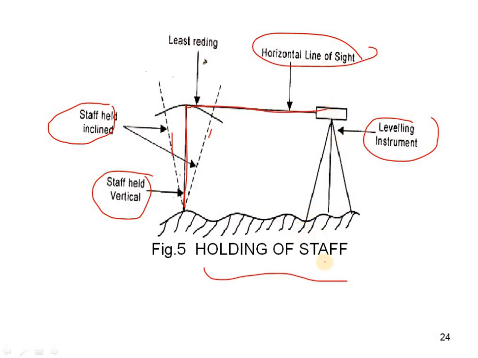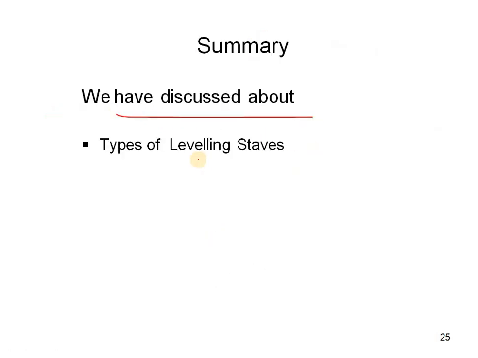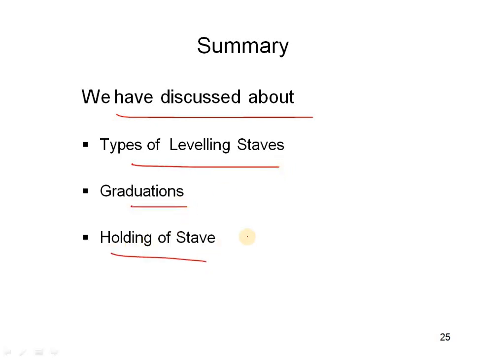So this is very important while holding the staff. Holding the staff is a very important process. Similarly, if it goes vertical or inclined in any position, the readings will not be got correctly. So finally, the summary: today we have discussed types of leveling staffs, graduations, and holding of staffs.